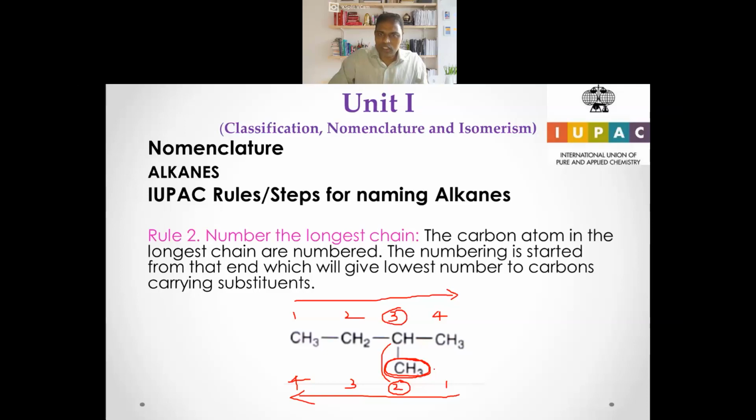So we have to consider this one because it has got the lowest number. So this butane, which group is attached here? We have to name that also. Which group is attached? That is a methyl group. All right, this is the second rule, that is number the longest chain.